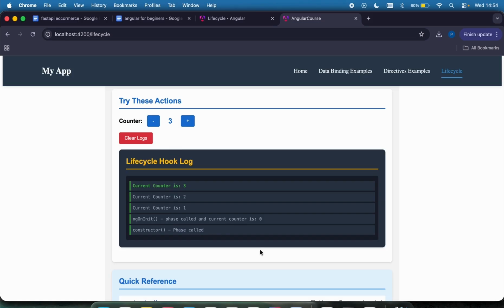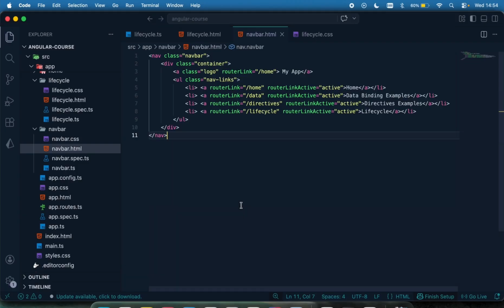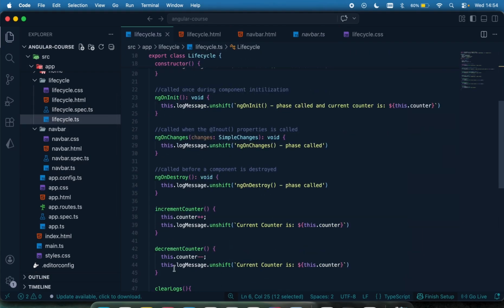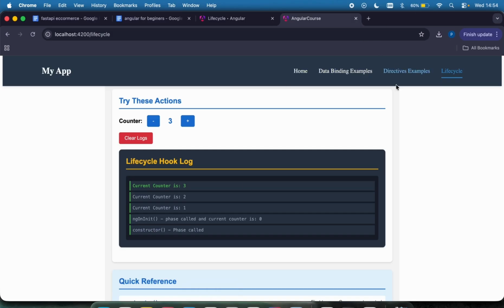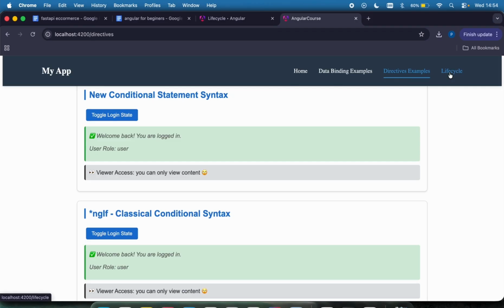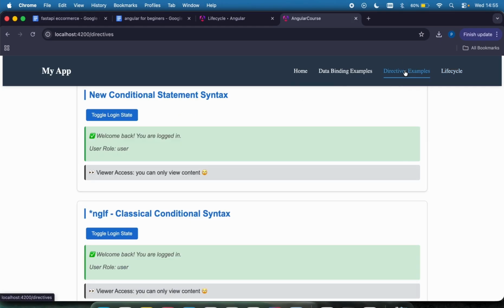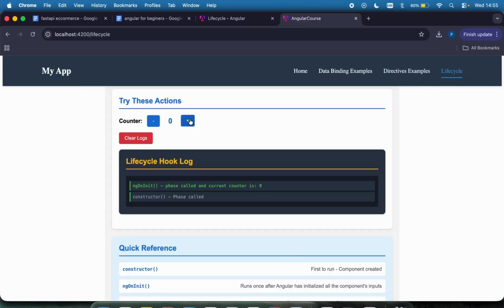Now, we won't be able to print values from the ngOnDestroy, because whenever I move from this component to another one and it is destroyed, I'm no longer on that component, so I will not be able to see the logs right there, right? So if I come back again, the component has remounted and we can now see these ones right here. Okay. So if I leave now, the component has been destroyed and those logs I won't be able to see because I've left the component. Okay. So that's just it. I just wanted to show you guys.